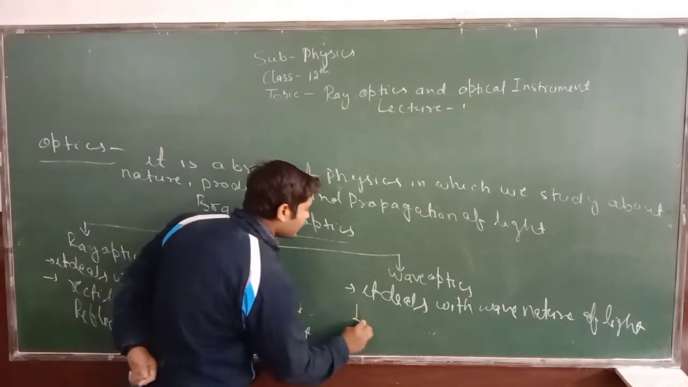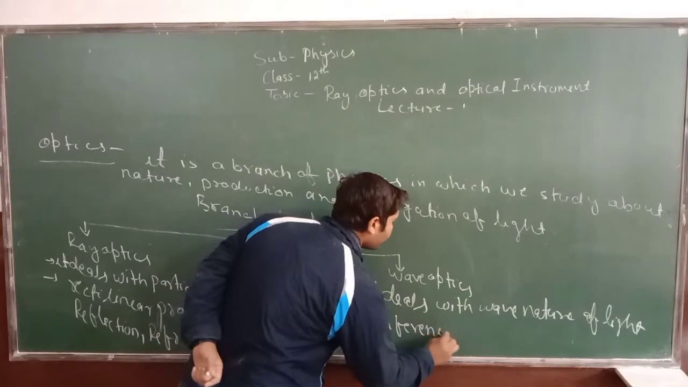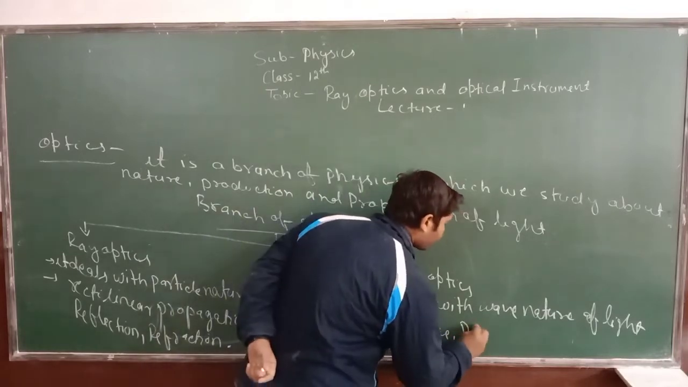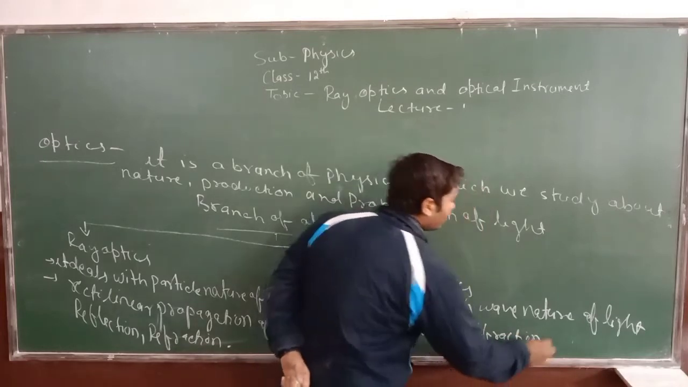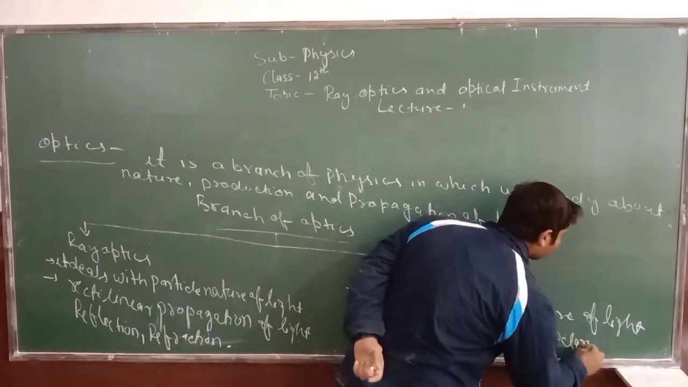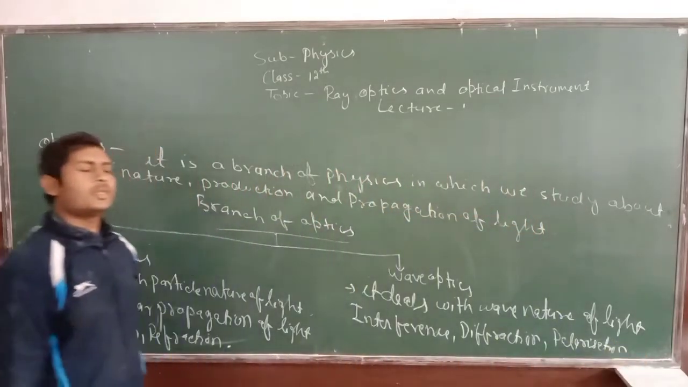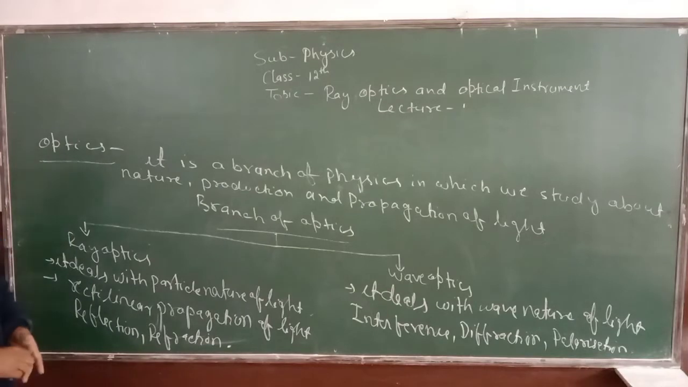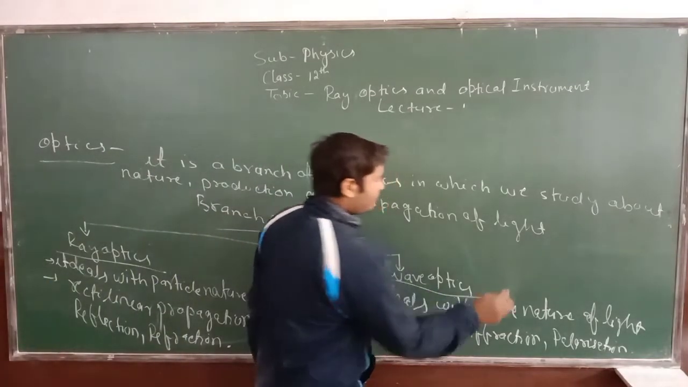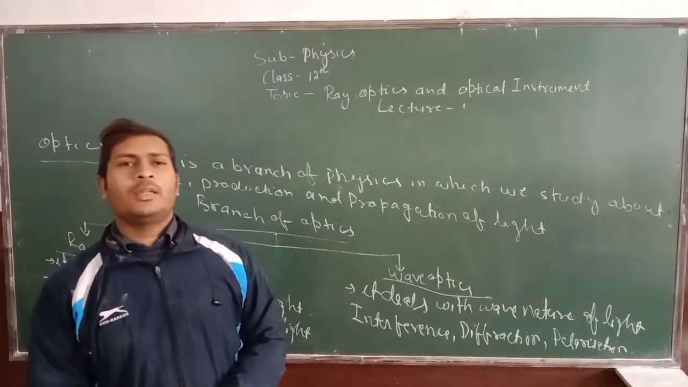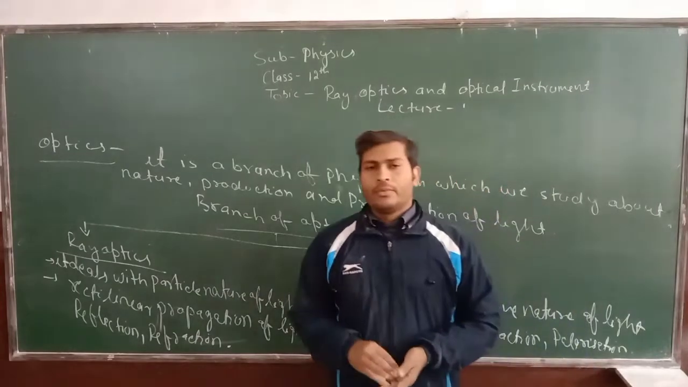And interference, diffraction and polarization, we have to see under wave optics. So there are two branches of optics. One is ray optics and another one is wave optics. Is it clear?